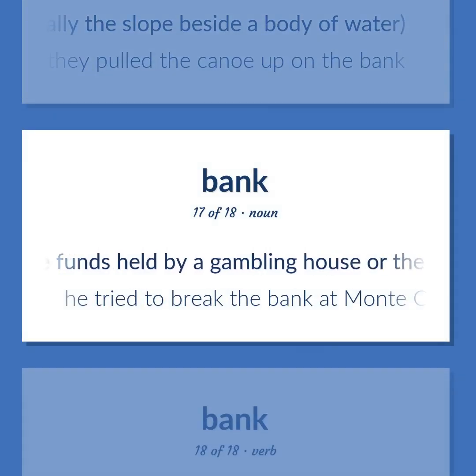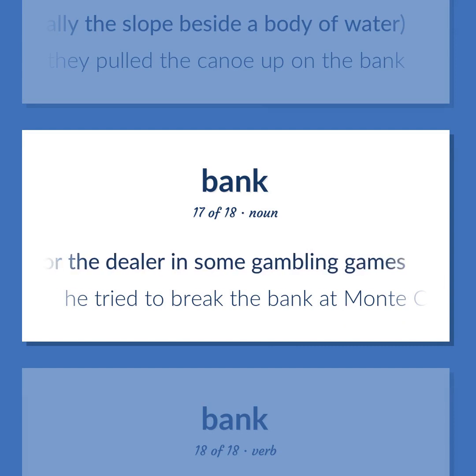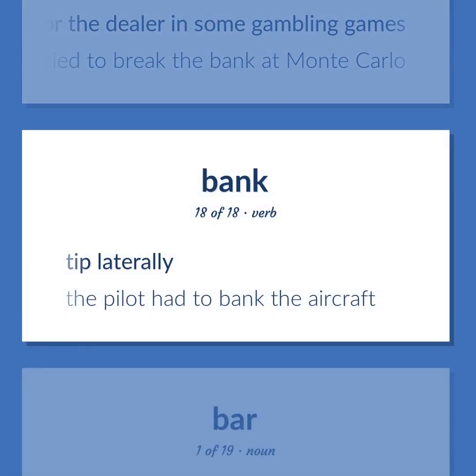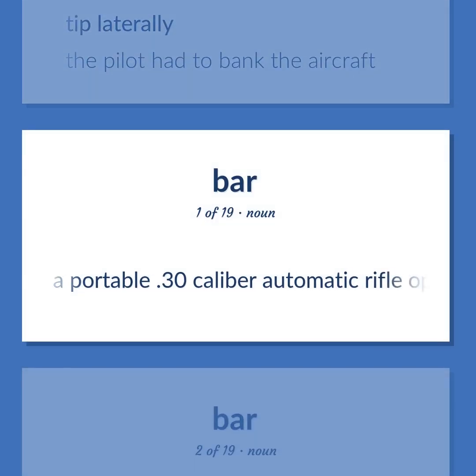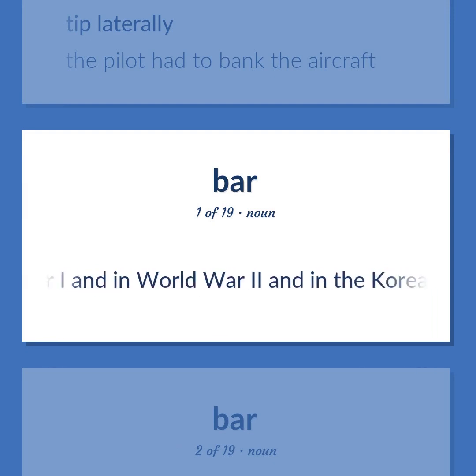The funds held by a gambling house or the dealer in some gambling games. He tried to break the bank at Monte Carlo. Tip laterally. The pilot had to bank the aircraft. A portable .30 caliber automatic rifle operated by gas pressure and fed by cartridges from a magazine, used by United States troops in World War I, World War II, and the Korean War.